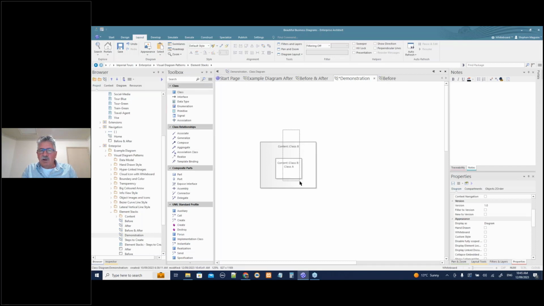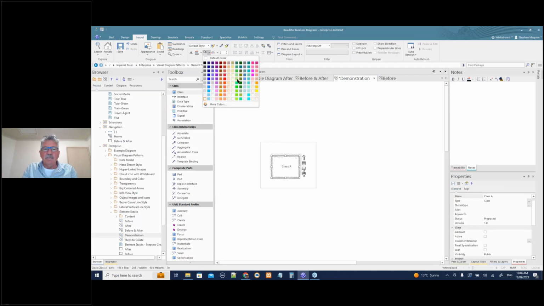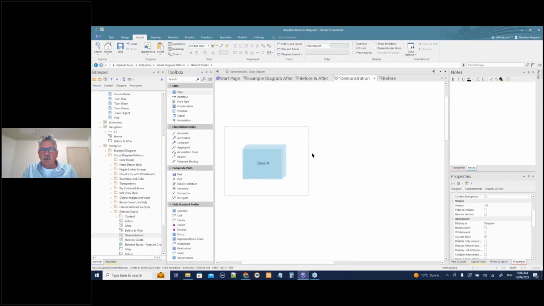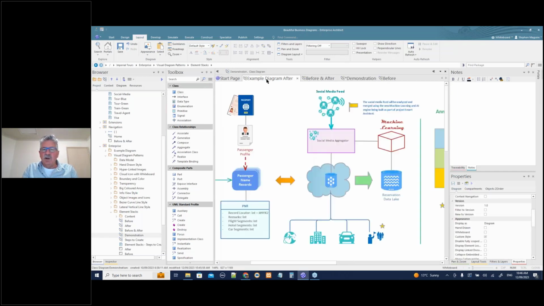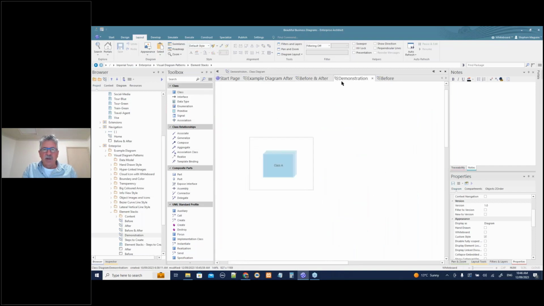Need to change the diagram style to custom again. So lots of things are happening with the custom style here. Let's change this to stacks. Let's go 4. Let's go direction northeast. And so we've changed those. If we change the color of the element a little bit, you'll see that will look a whole lot better. So you can see that that's stacked. Very useful. We've got it in our diagram over here somewhere, I think. Yeah, here we're using it for the passenger name record to show that there's more than one name record there.